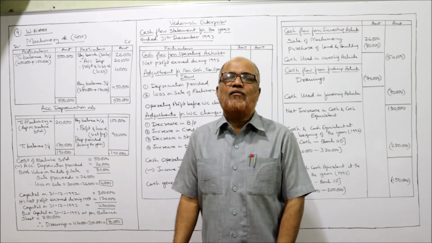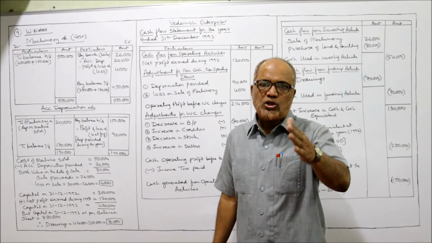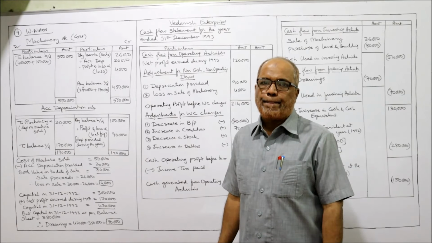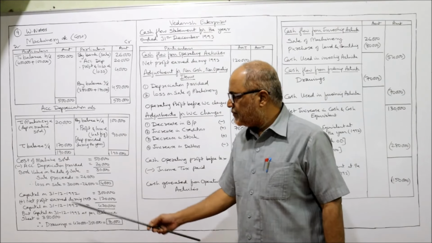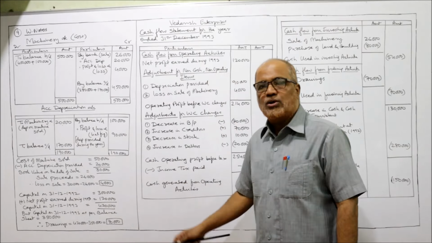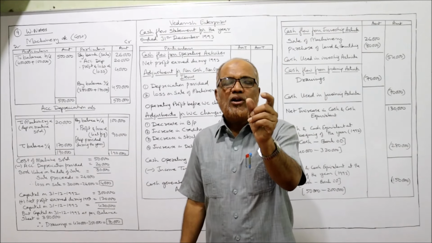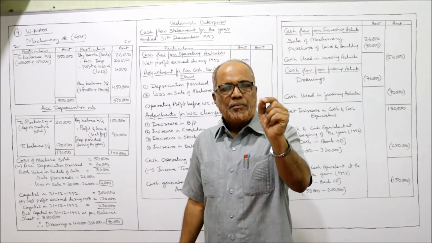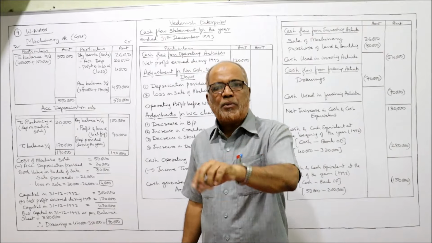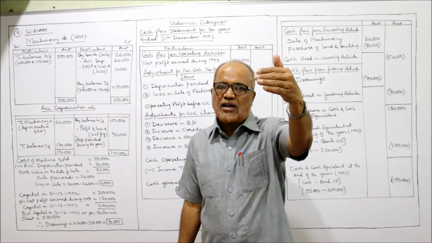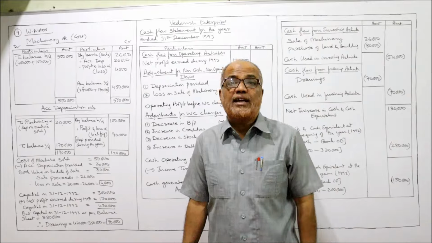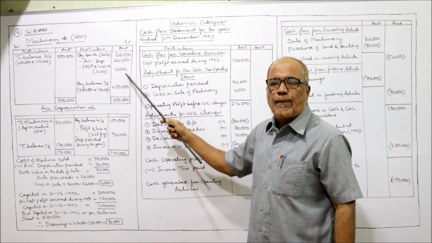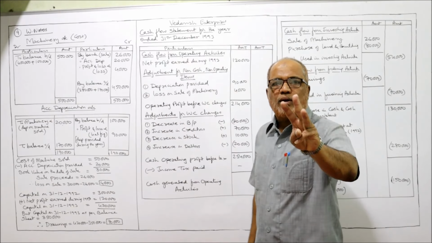Third and last entry, profit or loss. Now we have to see whether there is a profit or loss on the sale. In our problem there is a loss. Loss on sale of machine is 4,000. The entry is profit and loss account debtor to machinery account. The profit and loss account will be debited, machinery account should be credited. The credit side by profit and loss account loss. How much is the loss? 4,000. That's all. 3 entries over.